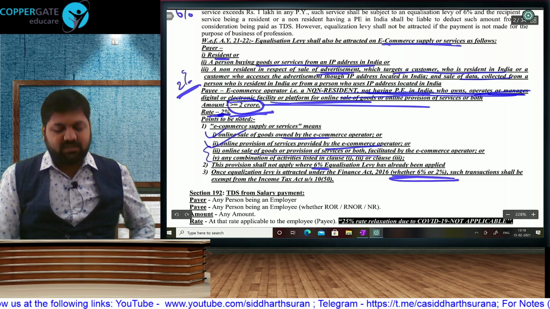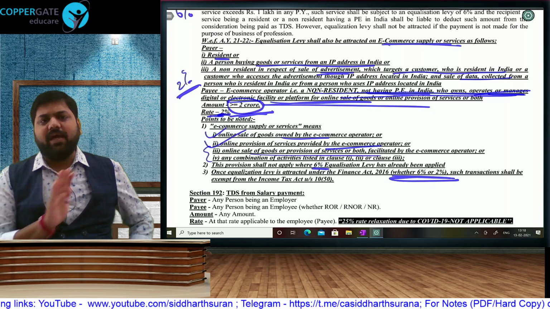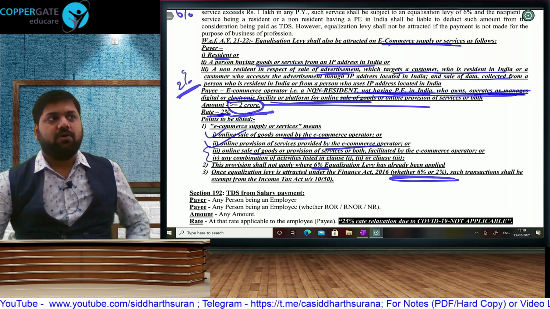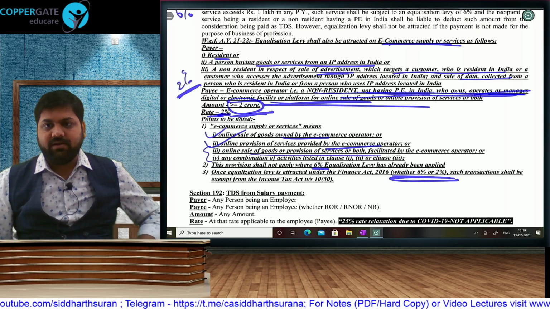And once this levy is attracted, whether 6% or 2%, we all know, once equalization levy is attracted, then in India there is not going to be any tax on that payment. Once equalization levy is attracted, then no tax on that. Are we clear on that?